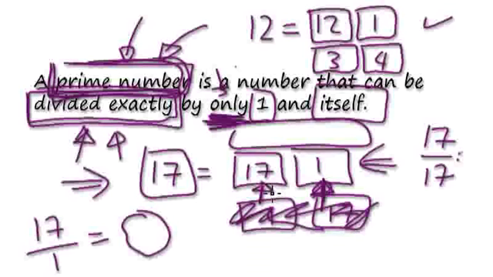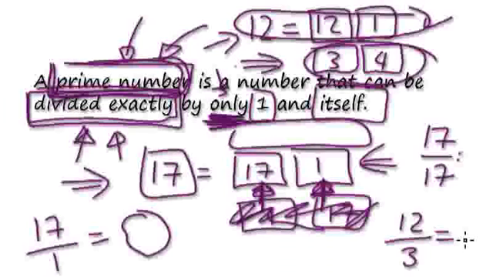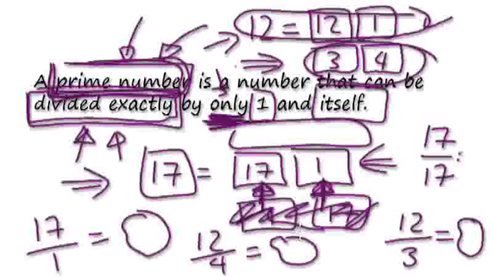So this is 1 and this is itself. But with 12, we found another example. 12 is not a prime number because I can divide by 3 and it will give me a whole number, or I can divide by 4 and it will give me a whole number.